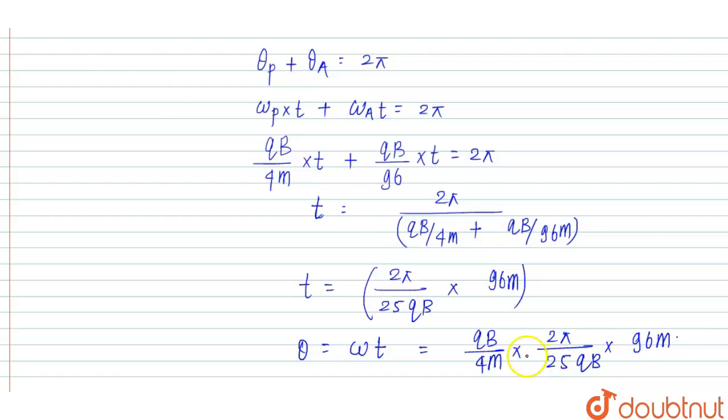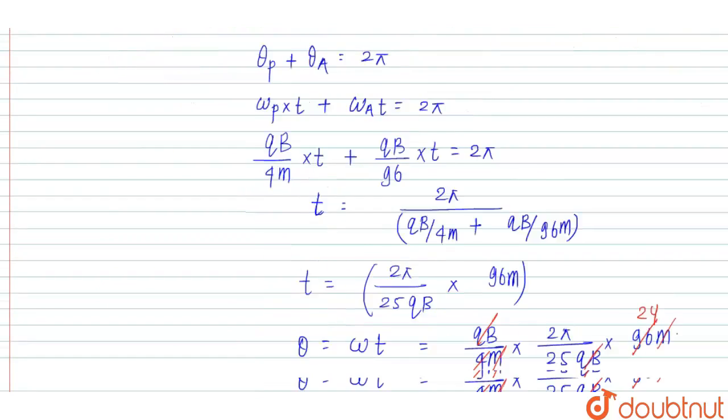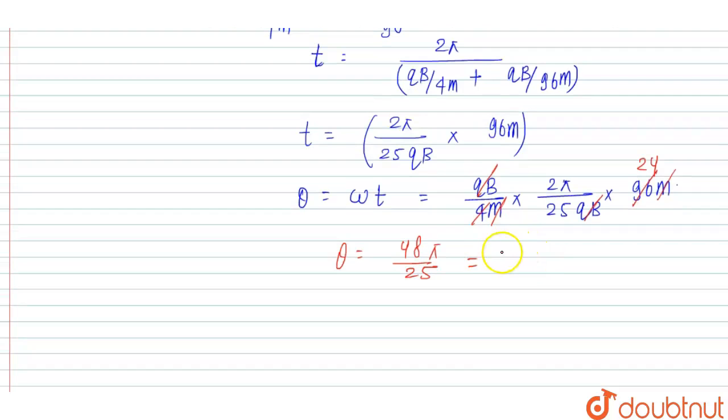The m and m cancel, qB and qB cancel, and 96 divided by 4 is 24. That means theta is equal to 48 pi upon 25. This value is given in the question as n pi upon 25, so the value of n is equal to 48. This is the right answer of this question.